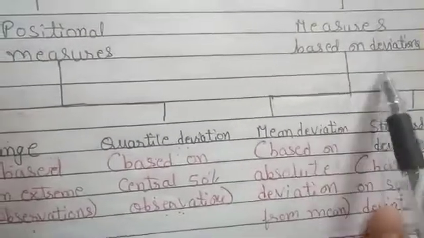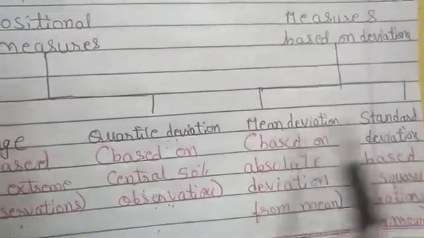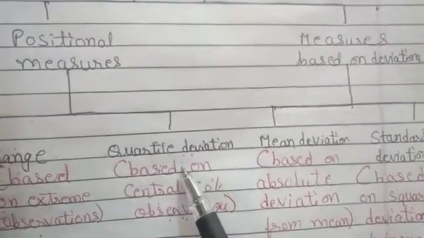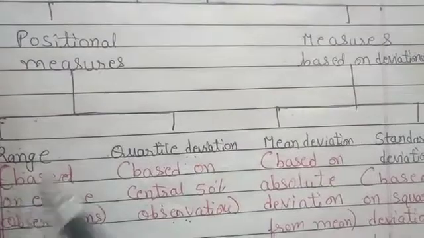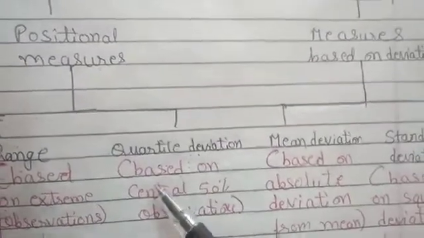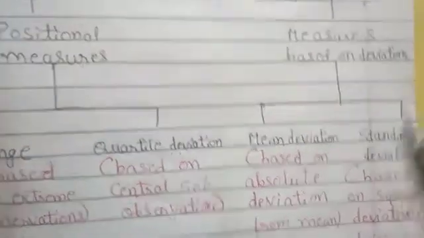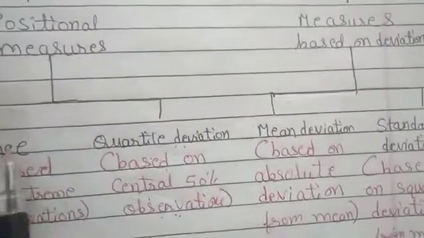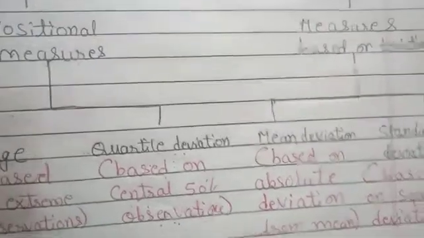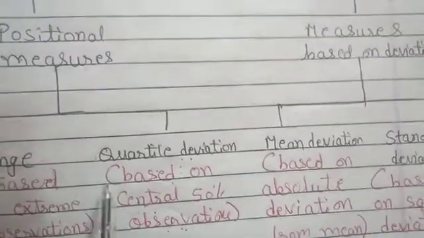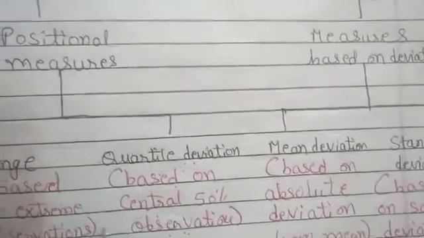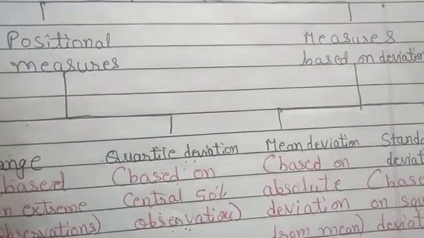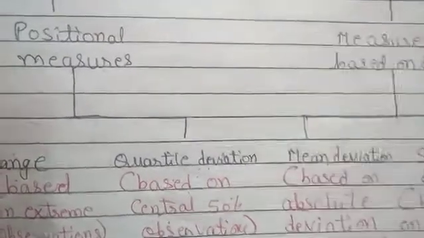Now measures based on deviation, that is mean deviation and standard deviation. As we have seen, range and quartile deviation do not use all the observations of the data. Range takes the highest and lowest observation, quartile deviation takes the central 50% of the observations. That is the limitation of range and quartile deviation: they are not using all the observations and they do not show the variation of the observations from the average.